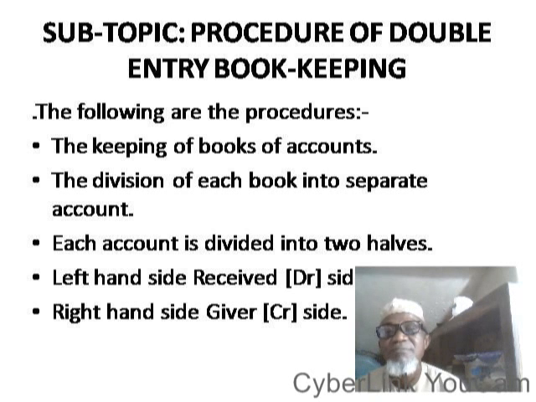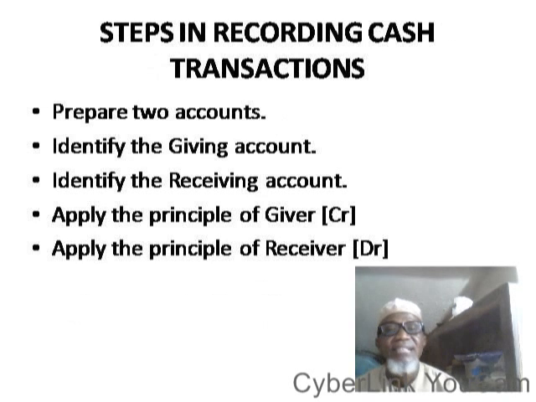The fifth procedure is our right hand side, which is meant for the giving side, and it is called the credit side.